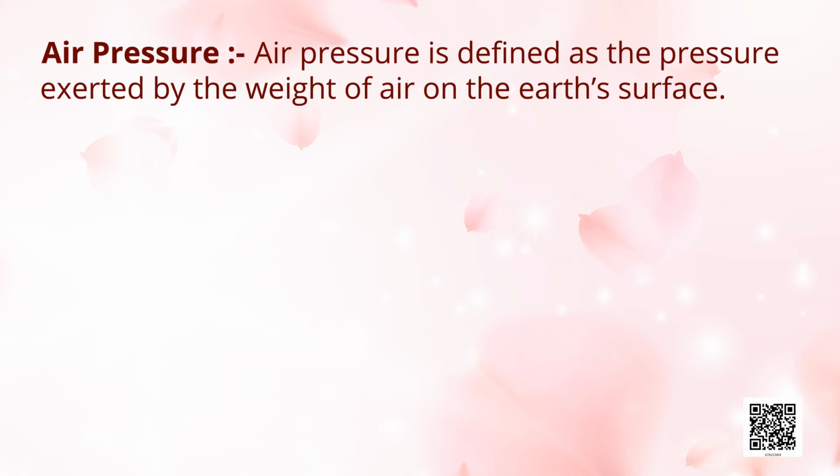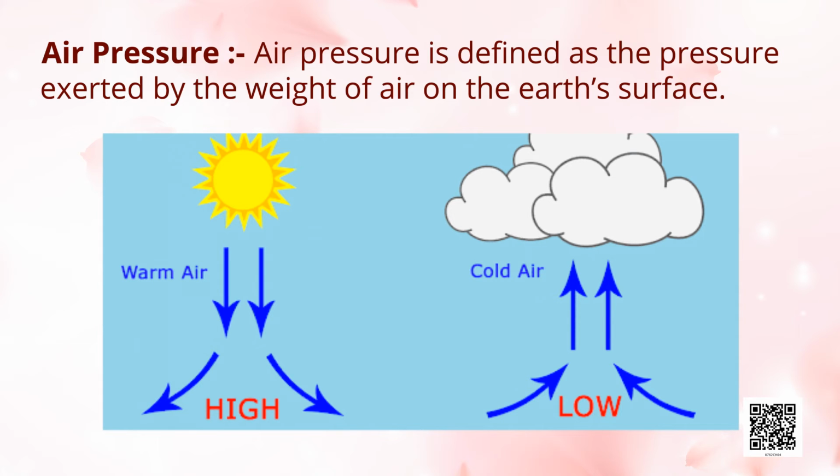Air pressure is defined as the pressure exerted by the weight of air on the earth's surface. As we go up the layers of atmosphere, the pressure falls rapidly. The air pressure is highest at sea level and decreases with height.